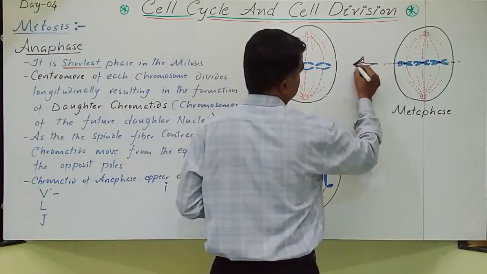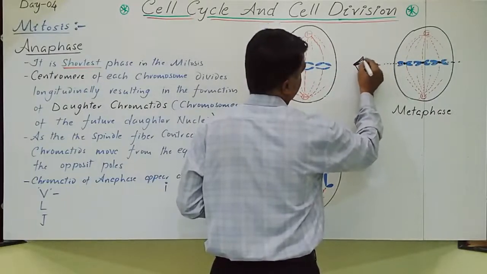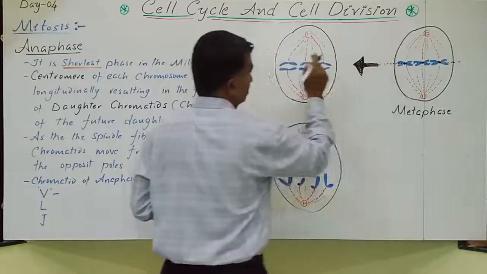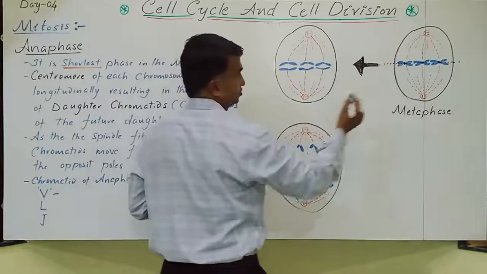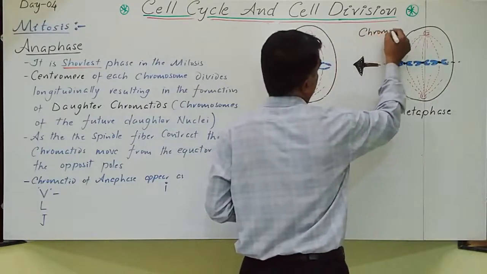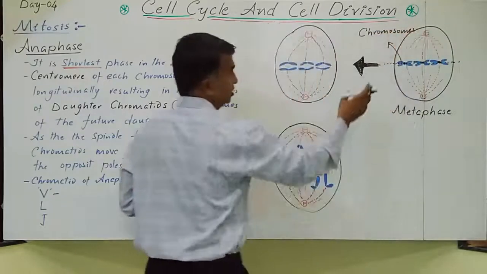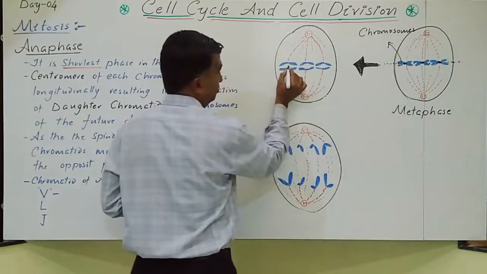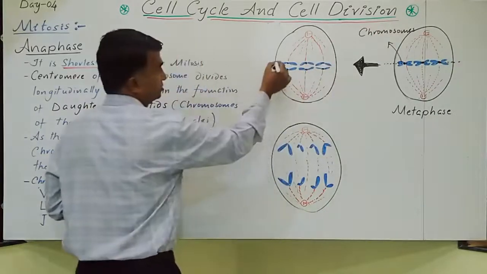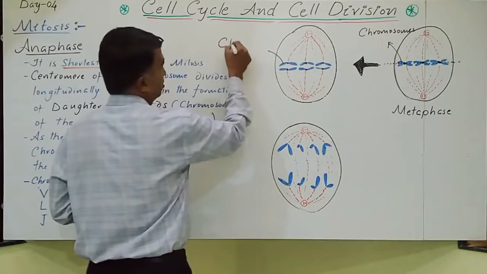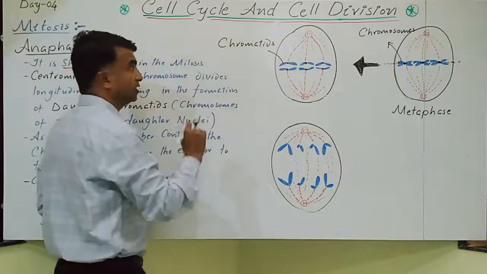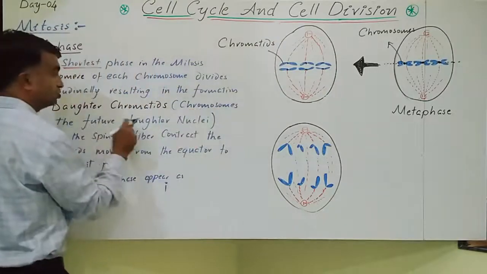So in this stage, anaphase is clearly visible. Now take this one. The centromere divides. These are the chromosomes, what we call metaphase chromosomes. The centromere divides, and now each chromosome divides into two chromatids. These are the chromatids, the chromosomes of the future daughter nucleus.